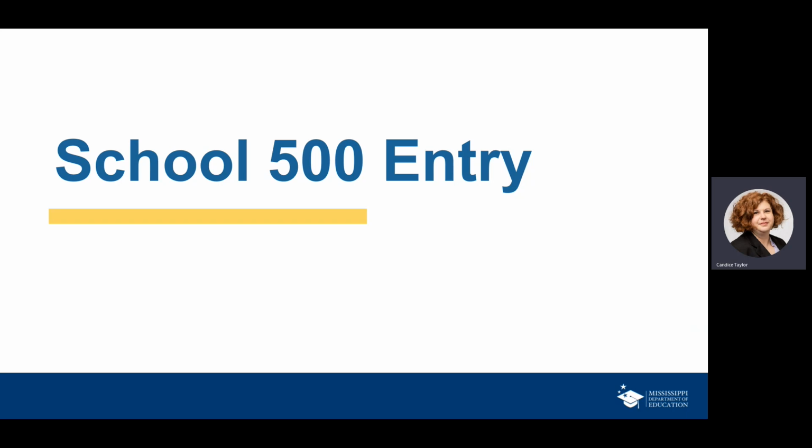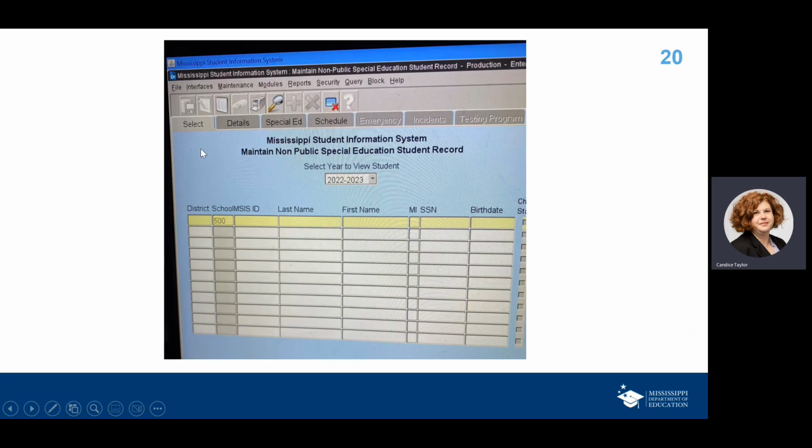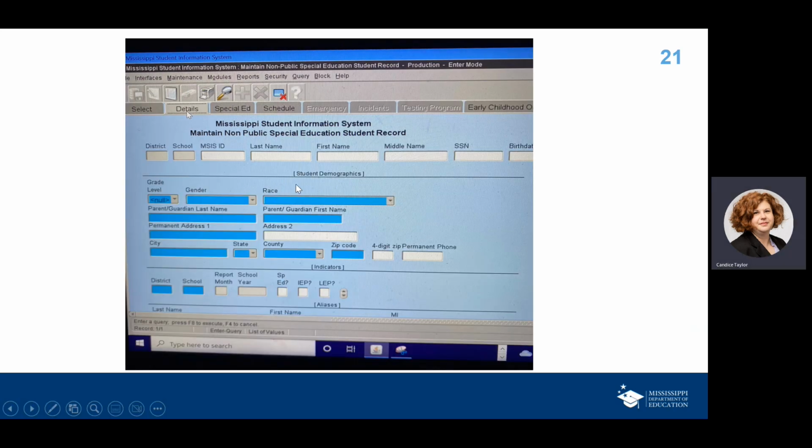Now, for children who are not enrolled in a school but are in School 500, the screen looks a little bit different, so I wanted to walk you through that as well. This time, you're going to go to modules, special education, and non-public student data entry. And if you are familiar with MSIS, then you likely already know how to do this. You're going to go to that screen, and make sure again that you go back to 21, 22, excuse me, to make sure you get the right year. You will do a search for a student, and once you do, you'll get the details of that student.